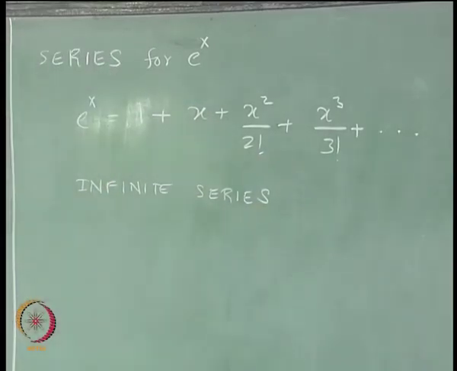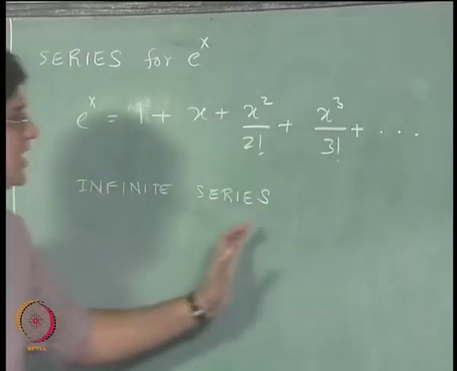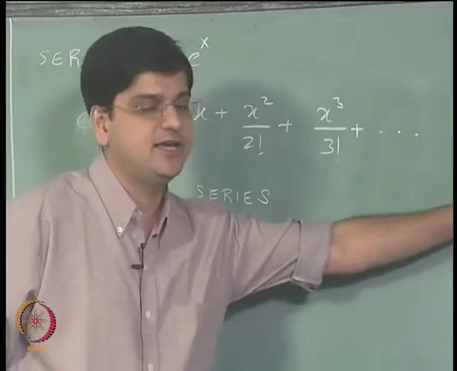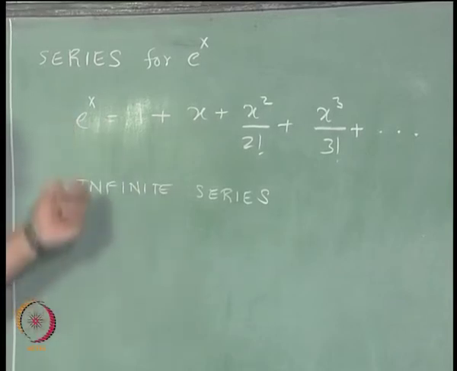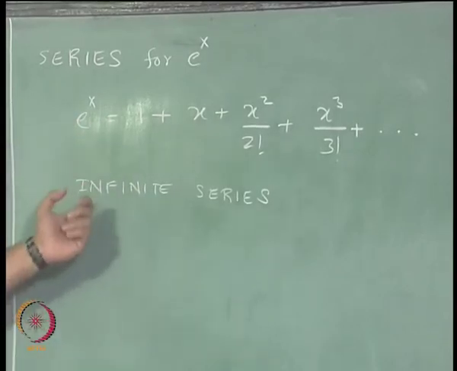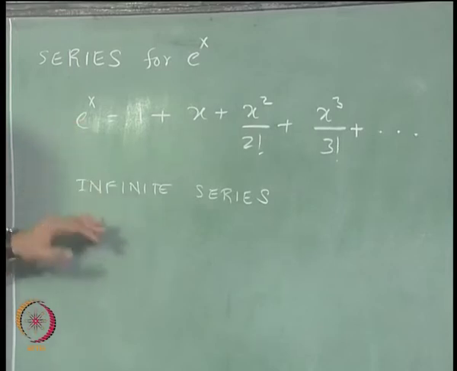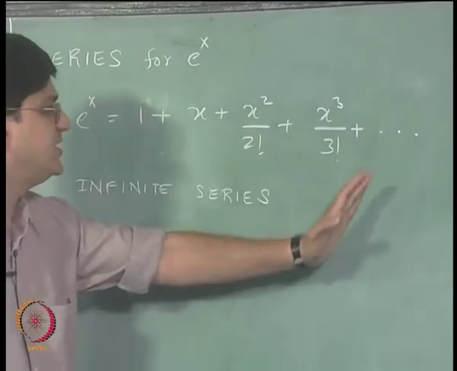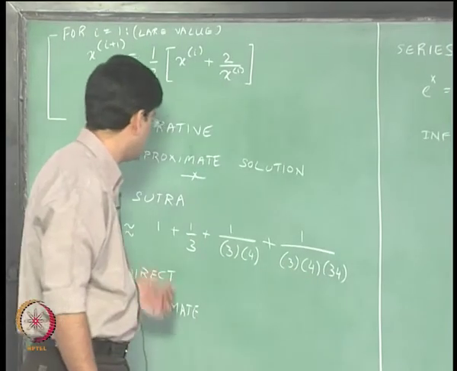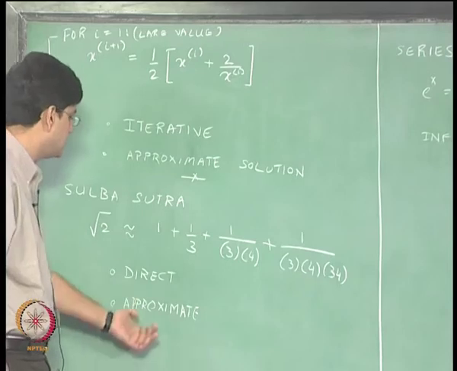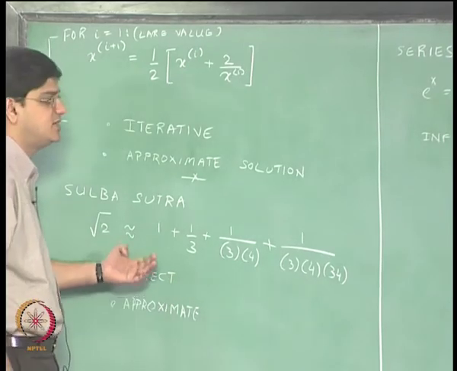Okay. And we can essentially use this particular series, we can keep adding additional terms in this series, and we will get the result closer and closer to e to the power x. So, when we chop off this infinite series at a certain point, we will get an approximate solution. Okay. So, the Sulba Sutra is not an infinite series, it is a finite series, and that is why the result that you get is an approximate, but it is still a direct result.